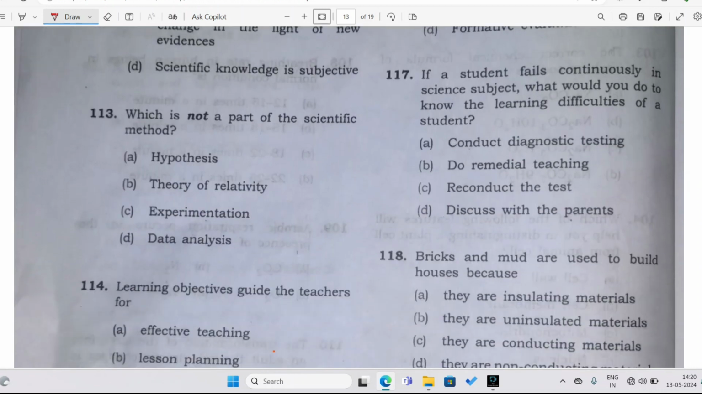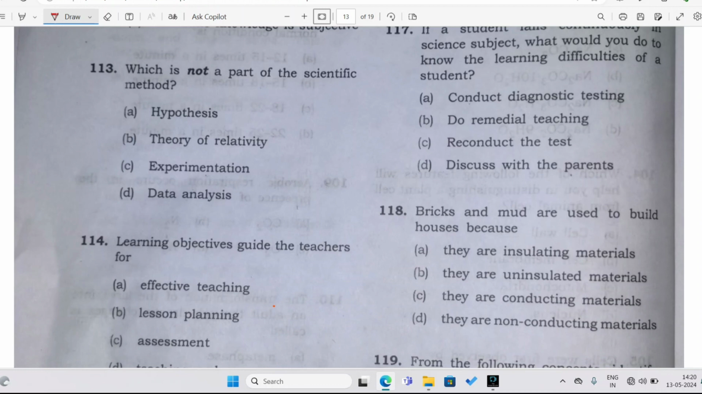Now, which is not a part of the scientific method? See, this theory of relativity given by Albert Einstein, this is a theory. This is not a scientific method. This is not a method, but these things are methods. Like hypothesis is a method, experimentation is a method, and data analysis is a method.